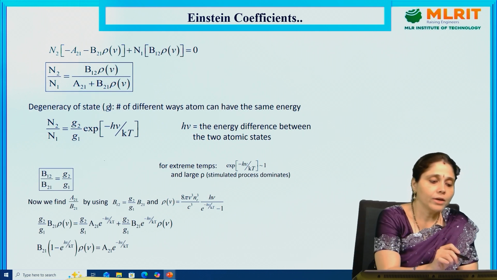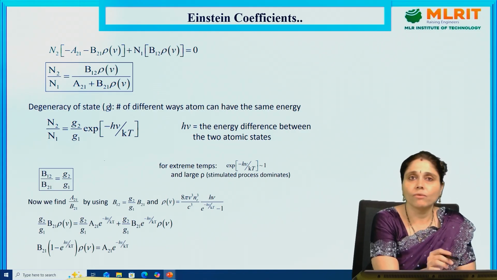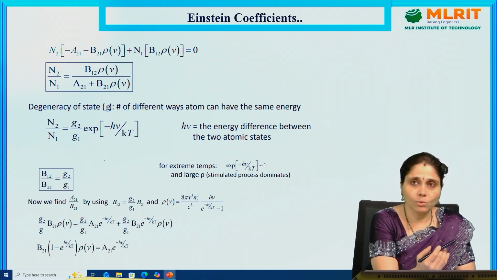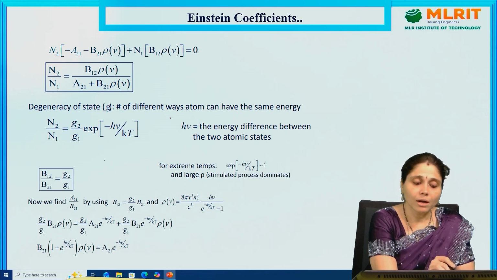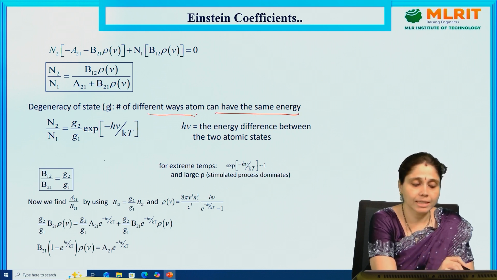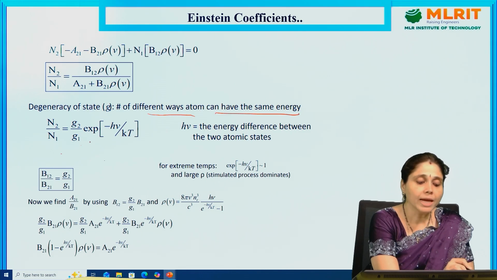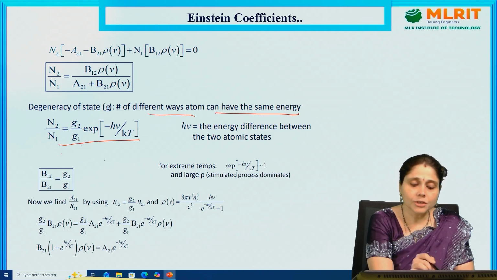Now, taking N2 common, we want the ratio between the number of atoms in the higher energy state and the number of atoms in the lower energy state. That comes as N2/N1 = B12 rho(V) divided by A21 + B21 rho(V). Degeneracy of state: different atoms can have the same energy. So what is degeneracy? Different atoms having the same energy is called degeneracy. So N2/N1 = G2/G1 exp(-h nu/kT). This is the expression, where h nu is the energy difference between the two atomic states. So this is the general expression.